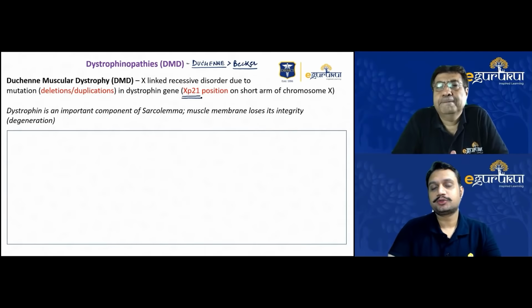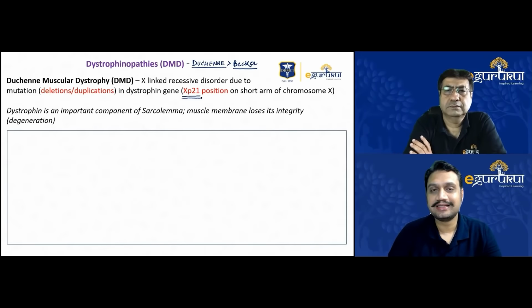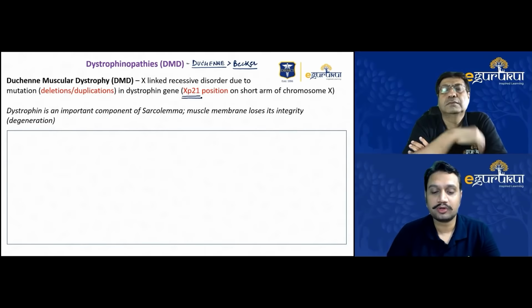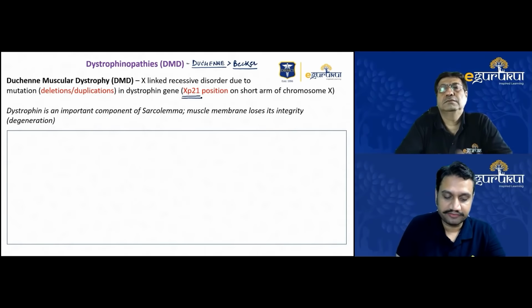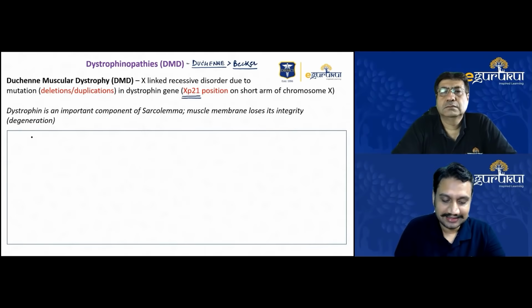When I was a student and used to read what is dystrophinopathy, what then is Duchenne, what then is Becker, this is one very simple thing that each one of us has to understand. There are multiple proteins in the cell, in the muscle, in the bone. Like I teach in my orthopedic class, the most common protein present in the bones is type 1 collagen. For cartilage, it is type 2. So there are many others also. This dystrophin that we're talking about again and again, the dystrophinopathy, means a problem related to what? The dystrophin. Now, what exactly is the dystrophin?